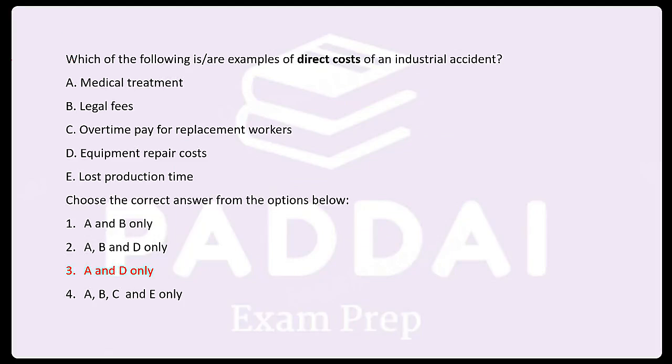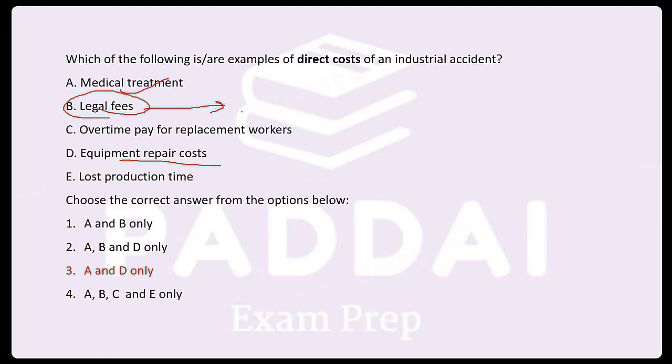Correct. Your medical treatment is your direct cost. Equipment repair cost is your direct. Legal fees. What is legal here? Legality here leads to when it is related to legal issues. What can be legal issues? As per the law, if someone faces the accident, is supposed to get the compensation. Or if there is some kind of case happening, that is legal fees. Usually this is not visible, right?